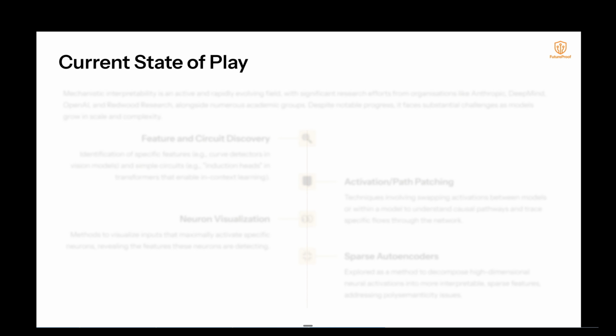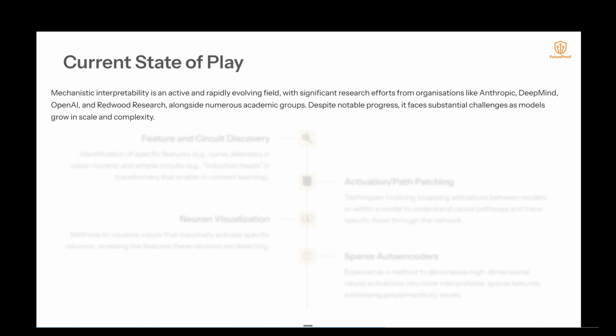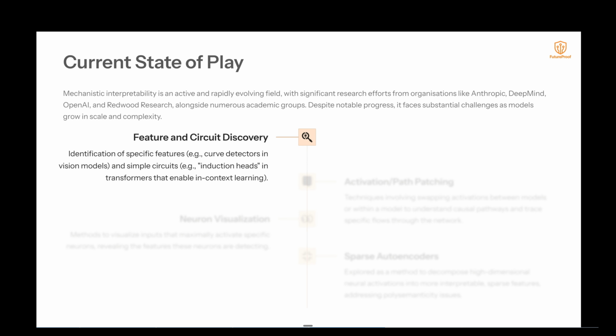Current state of play. Mechanistic interpretability is an active and rapidly evolving field with significant research efforts from organizations like Anthropic, DeepMind, OpenAI, and Redwood Research, alongside numerous academic groups. Despite notable progress, it faces substantial challenges as models grow in scale and complexity. Feature and circuit discovery: this is the challenge to identify the specific features, for example curve detectors in vision models, and simple circuits, such as induction heads in transformers that enable in-context learning.